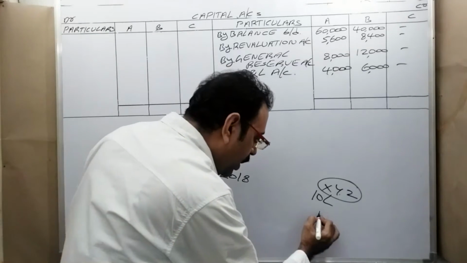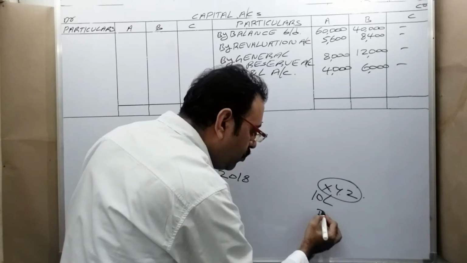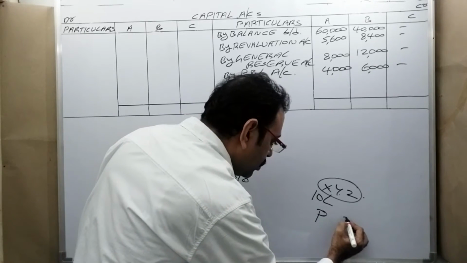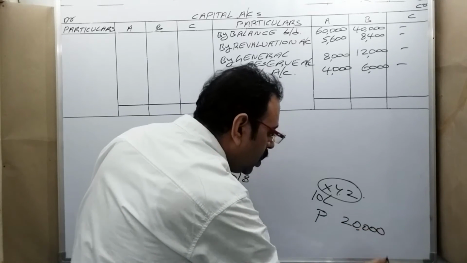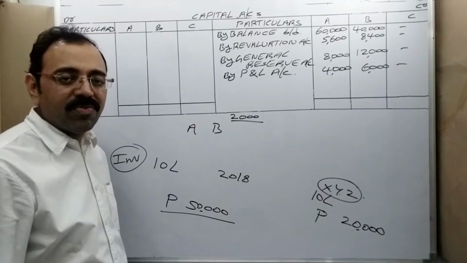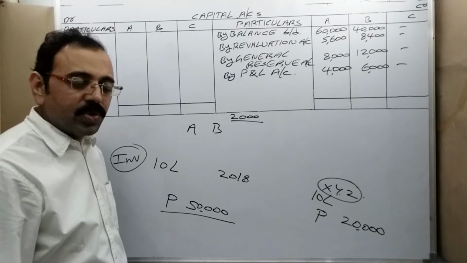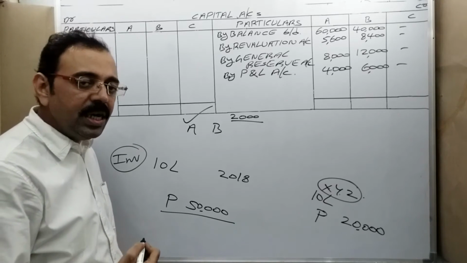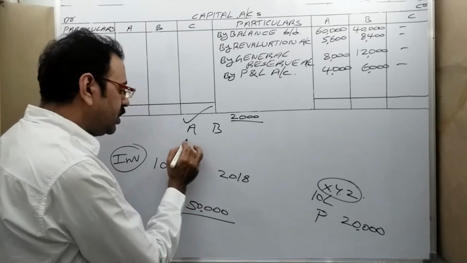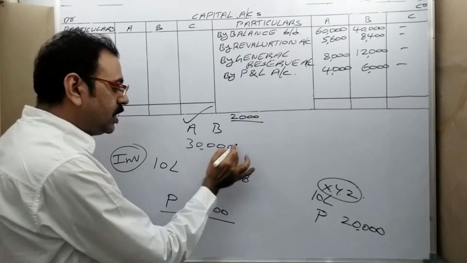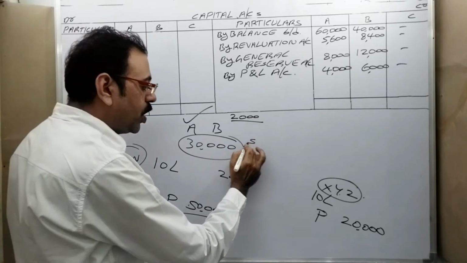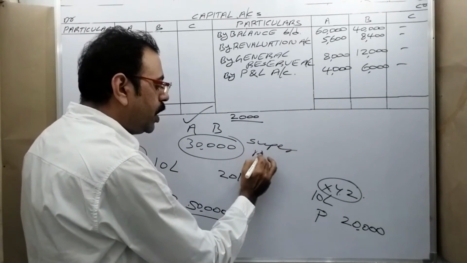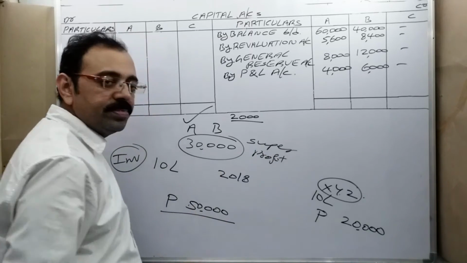Assume that in that year, this new firm is able to earn only 20,000 rupees profit. So how much extra profit is the A and B firm earning? 30,000. This 30,000 profit is known as super profit.